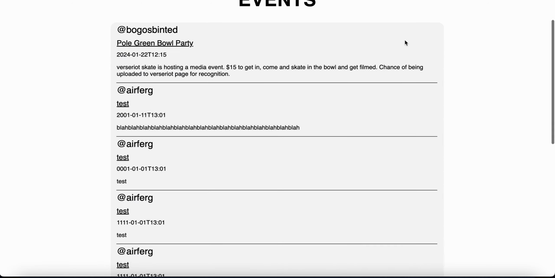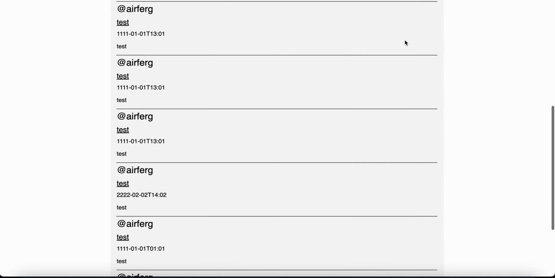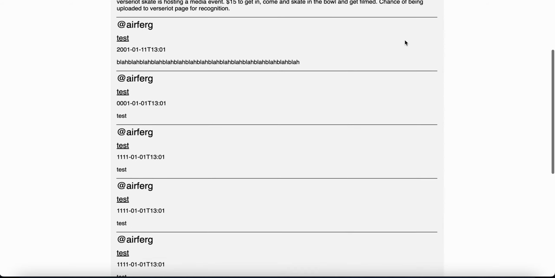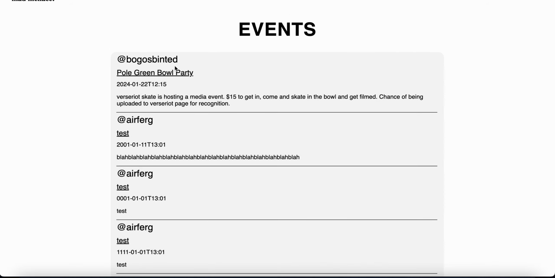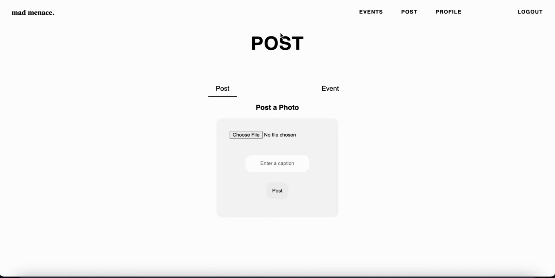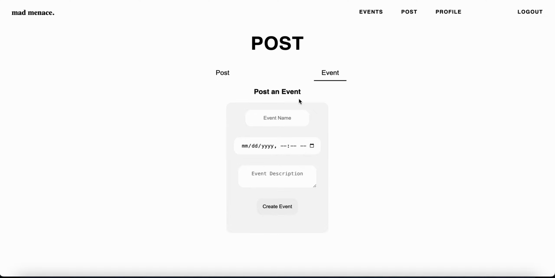So right here, it's got some events that are posted, and it just selects events taken from the database under the post section. It searches for the user's username, the name of what they submitted, the dates, and then the description. And I'll show you right here. So under the post section, using JavaScript, we've got two separate things you can click without reloading the page. So it uses an AJAX call. So we'll go to events and then post an event.